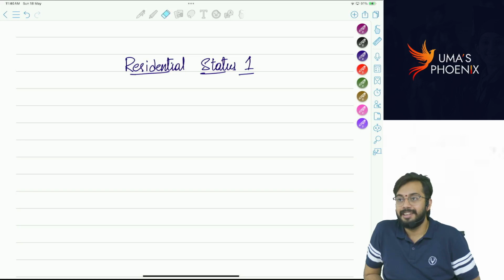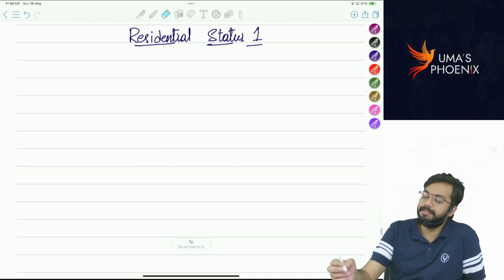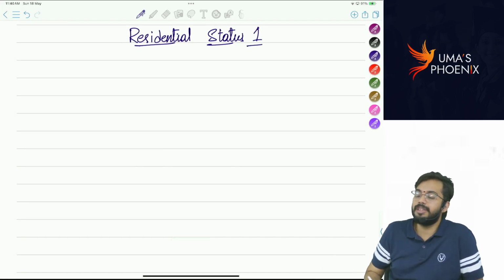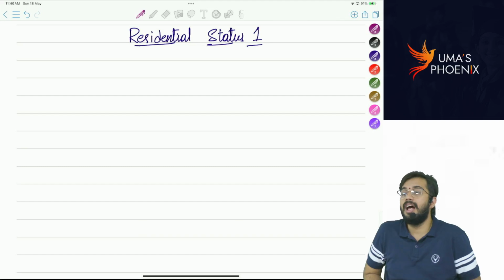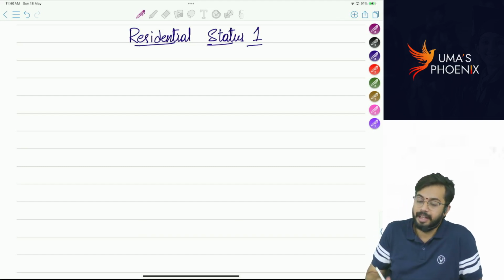The answer for these two questions you will come to know once we finish this residential status 1 chapter. Okay. So slowly let us start residential status 1. First I am going to start with basics. There are two types of incomes. How many? Two types of incomes.